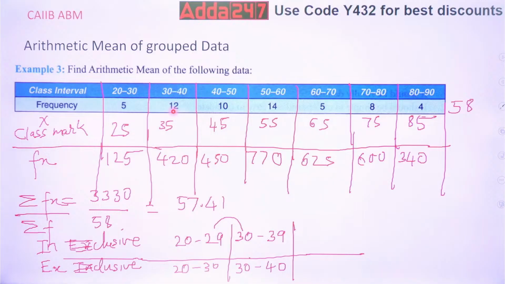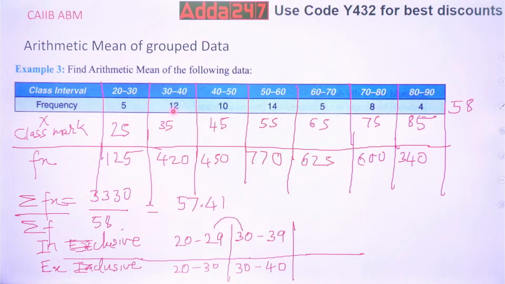125, 420, 450, 770, 625, 600, 340. Are you getting it? Now add it. If you got the answer, add it. Let me see in the comment section, everyone. If you got it, add it.